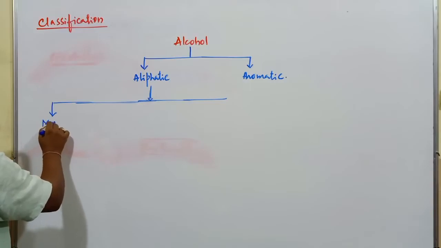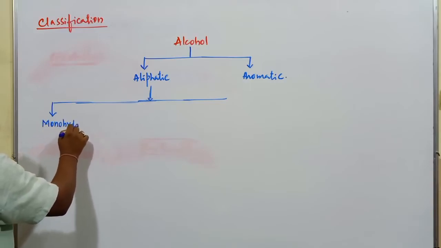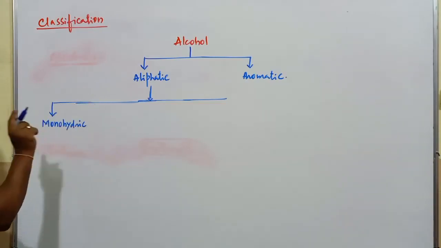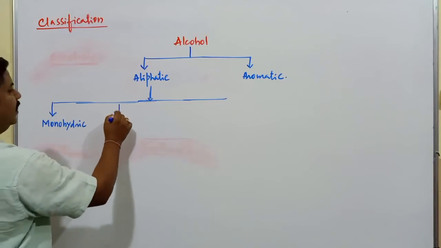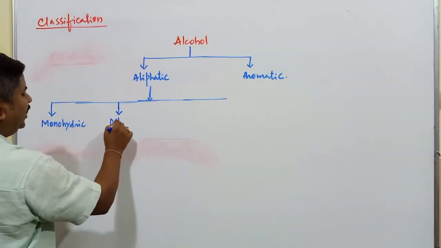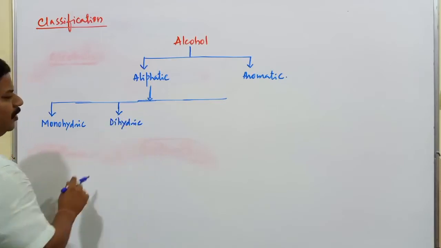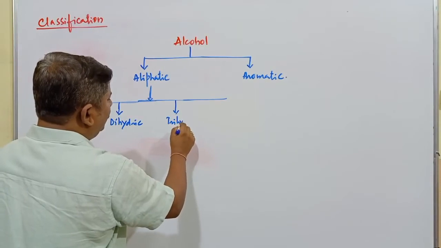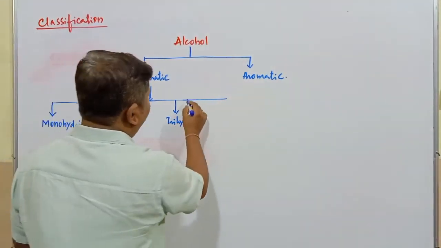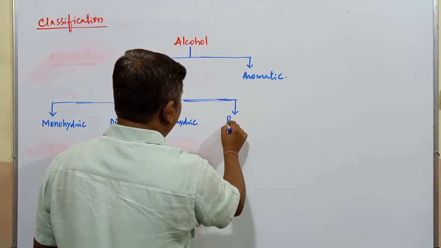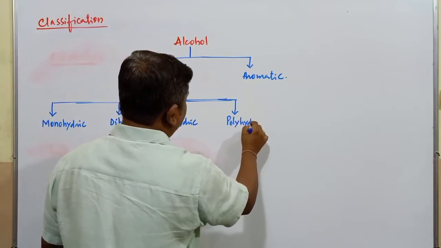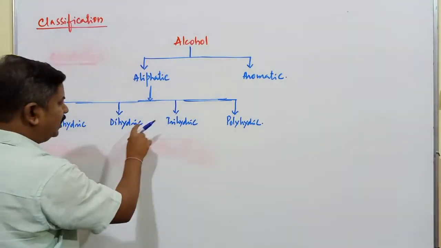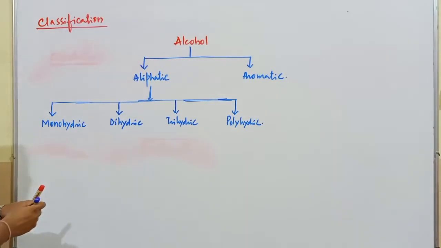First one is called monohydric alcohol. Remember, monohydric alcohol. What are monohydric? Alcohols containing only one OH group are called monohydric. Second type is called dihydric alcohol. Alcohols containing two OH groups. Next one is trihydric alcohol. And the fourth type is polyhydric alcohols. So these aliphatic alcohols are classified into monohydric, dihydric, trihydric and polyhydric alcohols.